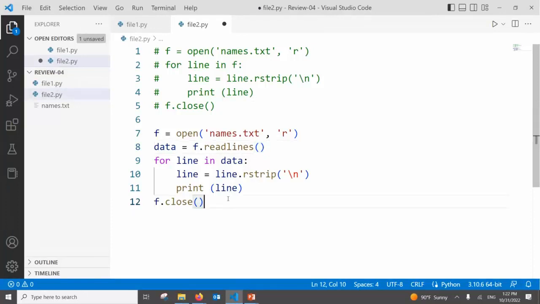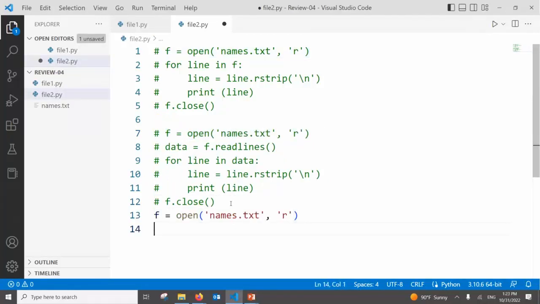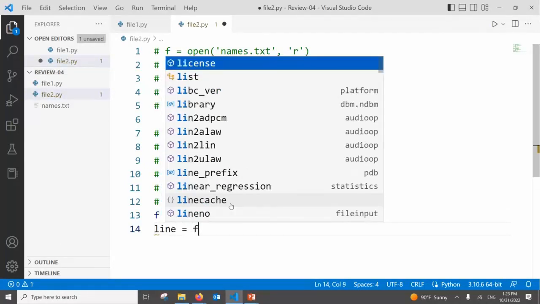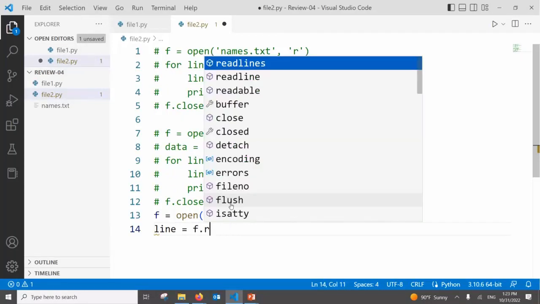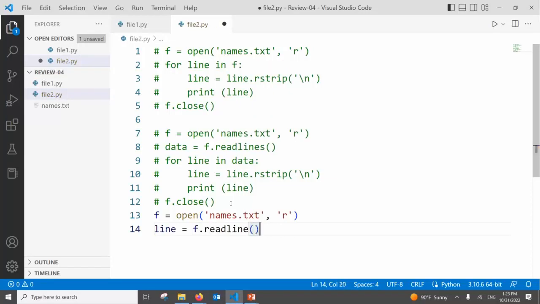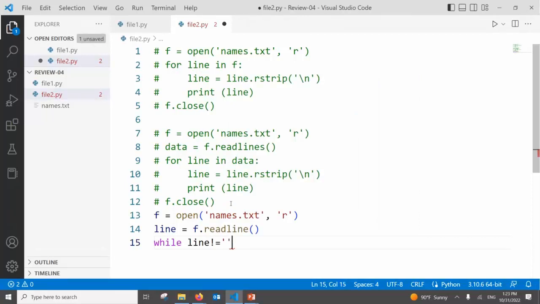Can we do a while loop? With a while loop, again, I want to open the file. Right? Okay. Then in the while loop, we need to read line by line. See, line is equal to f.readline. One line. This one will return the line. While line is not equal to empty,